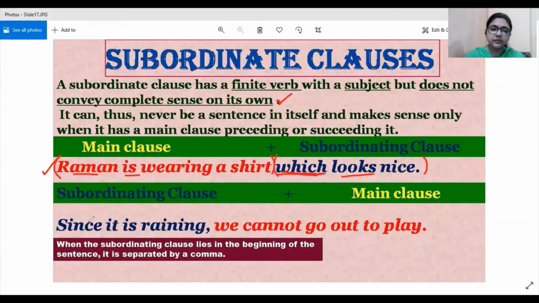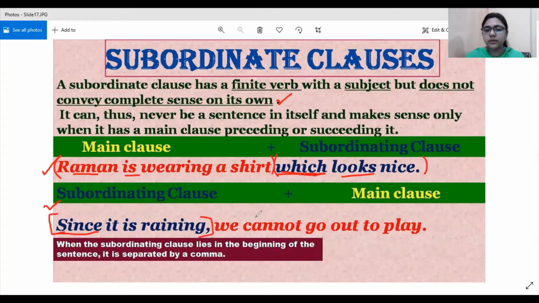Fine. So this is the case where the main clause comes in the beginning of the sentence; the main clause precedes the subordinate clause. In the second sentence, you will see the main clause succeeding the subordinating clause. Since it is raining, here it begins with since, so it is a subordinating clause, and it does not stand alone.